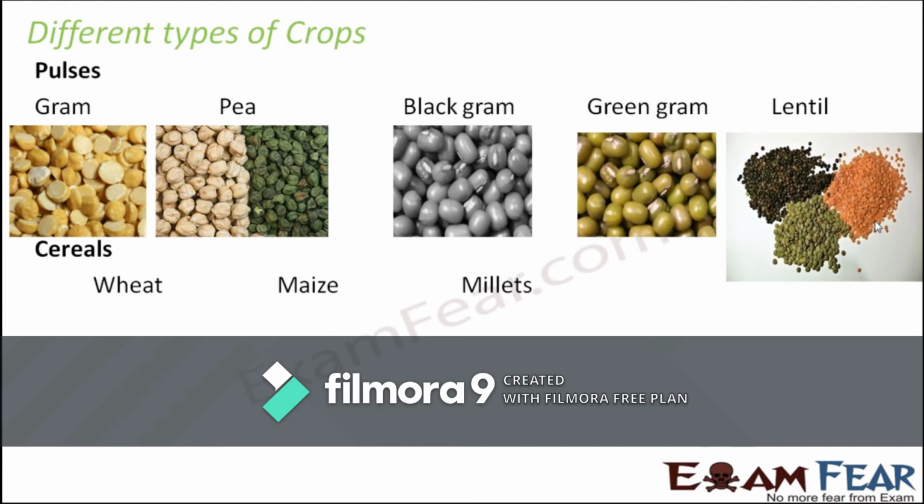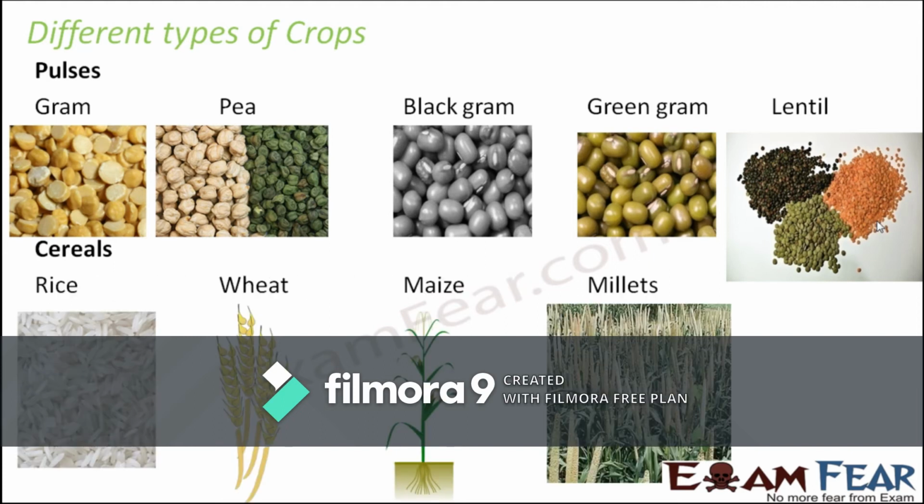Think of the cereals like rice, wheat, maize, millets. They form our staple food, like the rice which we eat, boiled rice, fried rice. The chapatis are prepared from wheat flour, and from corn we make a lot of different things. These are all obtained from these plants. So what are these? If you look at the rice grains, the grains of wheat, these are also nothing but seeds.